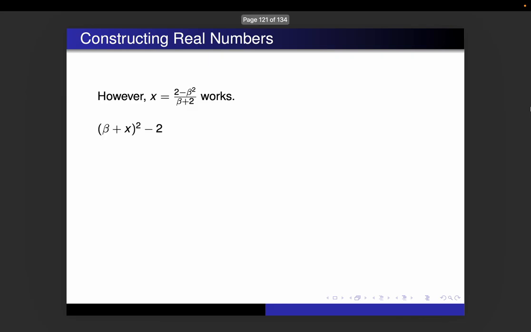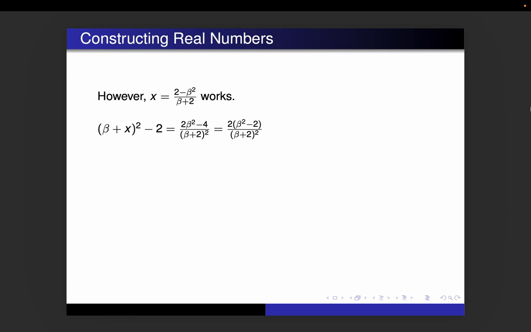So here's what happens. We do (beta plus x) squared minus 2. If we do all the algebra, we get (2 beta squared minus 4) over (beta plus 2) quantity squared. If we factor out that 2, notice now instead of having 2 minus beta squared in the numerator, we get beta squared minus 2. That's a negative number.